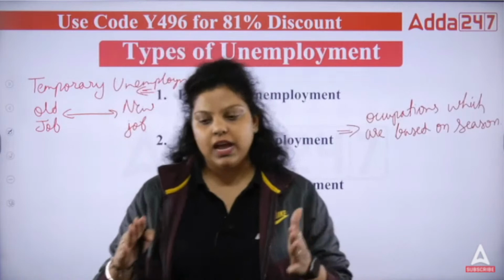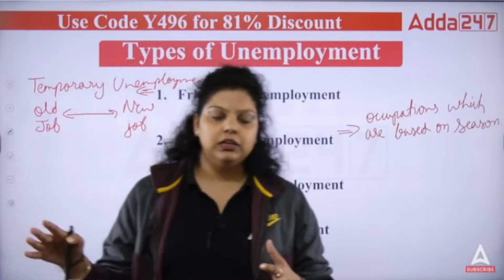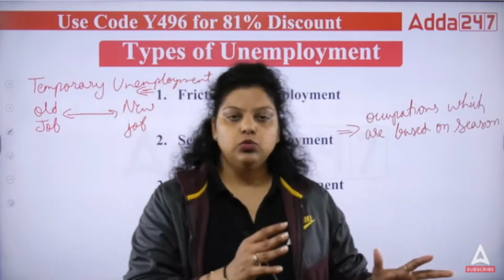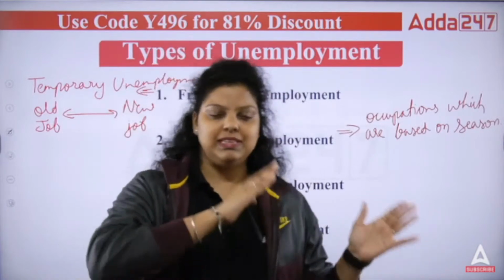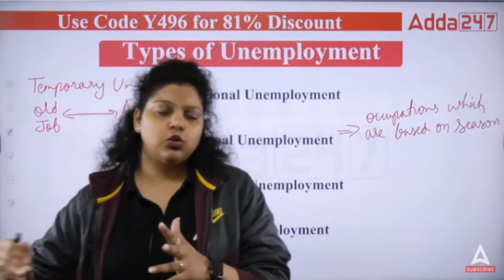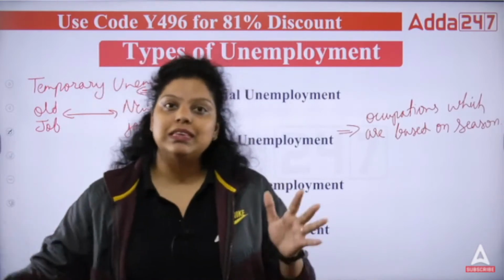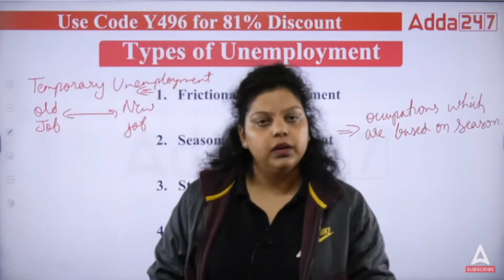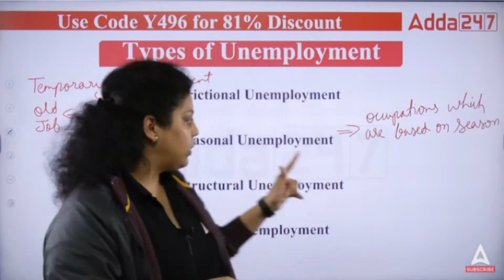We have kharif crop, rabi crop, commercial crop, horticulture crop. All these crops have their own season. Like from May to June, or, let's say, January to March, this crop will happen. From November to January, that crop will happen. So they have a particular season. According to that, there will be employment and there will be unemployment. That type of unemployment is known as seasonal unemployment.